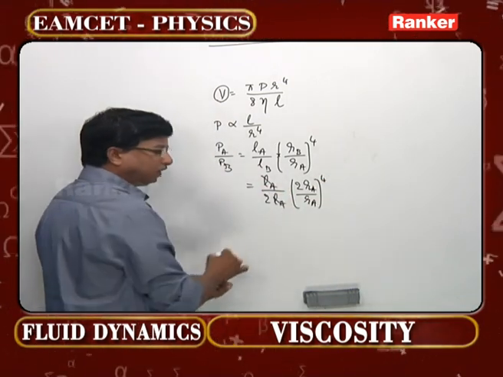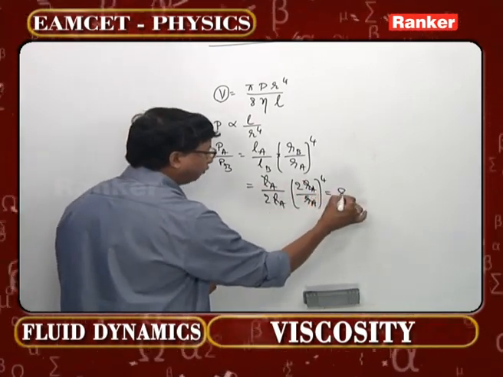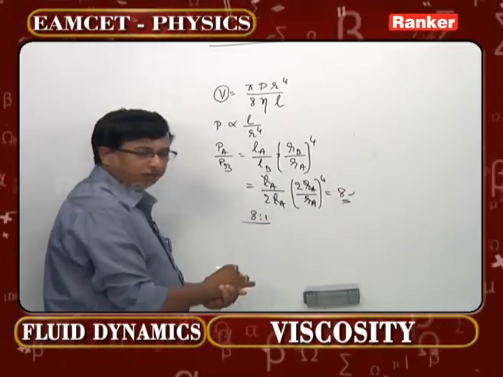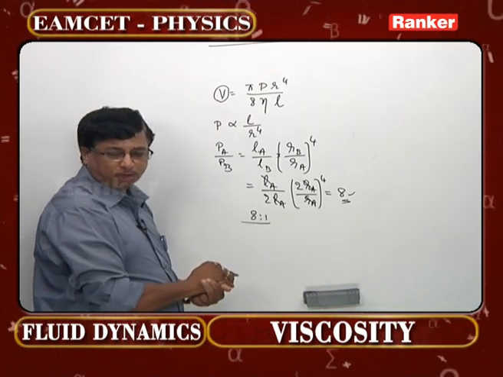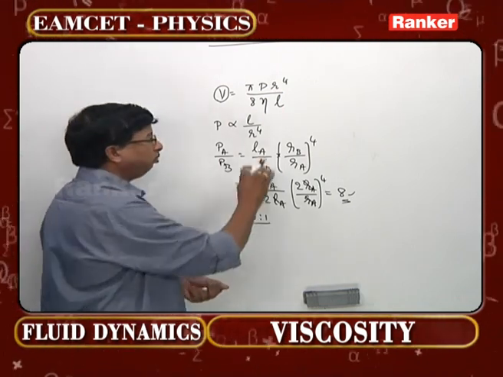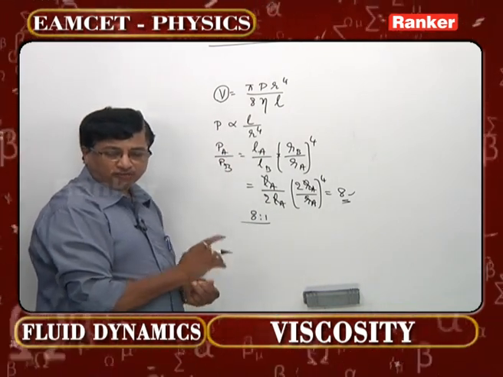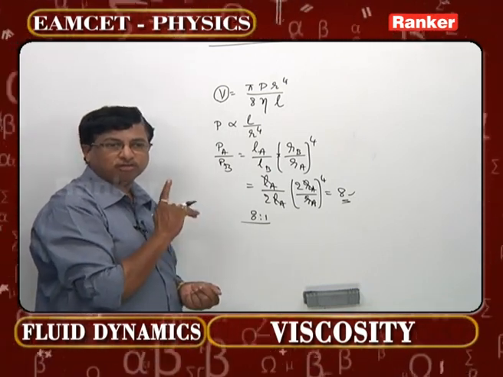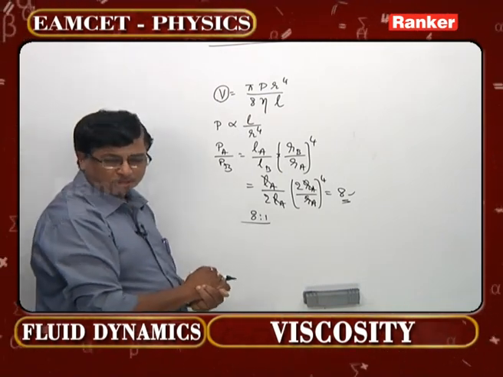Now LA gets cancelled, RA gets cancelled. 2 power 4 is 16, by 2 is going to be 8. So what should be the correct ratio? Either you can write 8 by 1 or 8:1. So what is the correct answer? The very first option is the correct answer for this sixth question. One should remember from this question, whenever capillary tubes are connected in series, the rate of volume flow is going to be constant across each and every tube. That is the point.